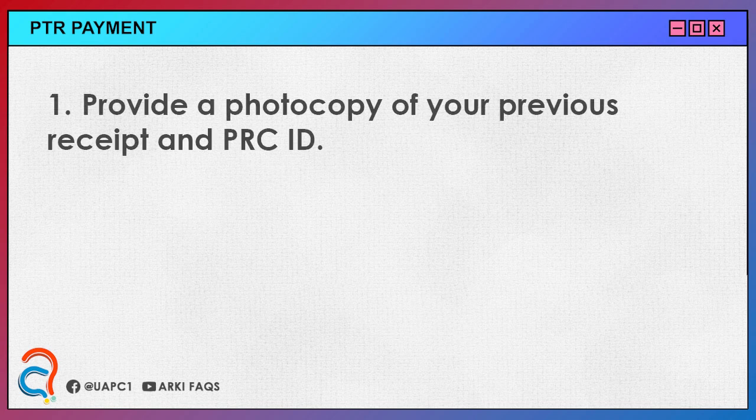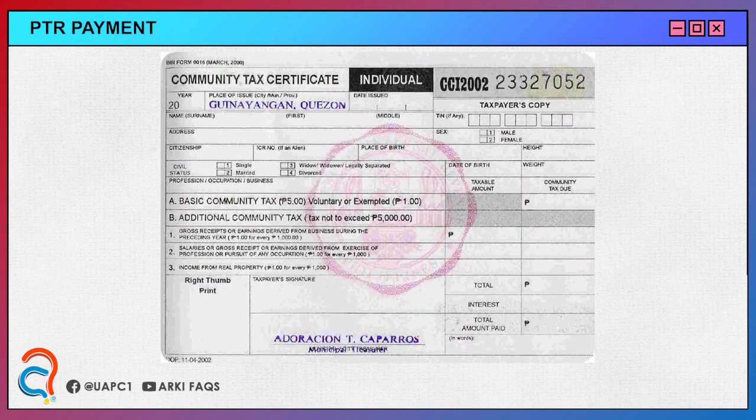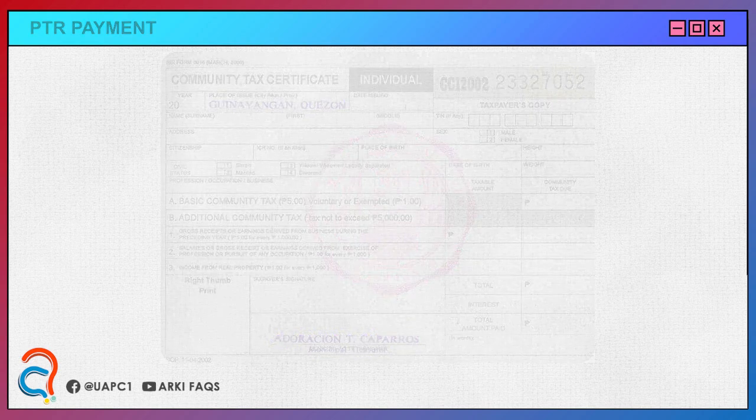To pay your PTR, you must 1. Provide a photocopy of your previous receipt and PRC ID. 2. Go to your municipal/city hall to submit all the requirements. As much as possible, go to the city hall early and prepared to avoid long lines and hassles. Aside from PTR, a professional should also obtain his or her CTC. It is a very important document to have, especially that you are about to start your career as a licensed architect, for this is essential when filing income tax returns.